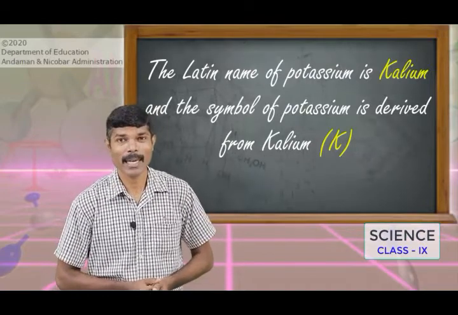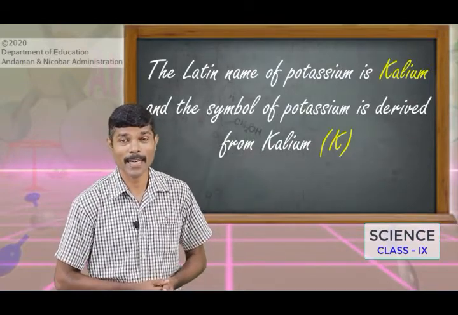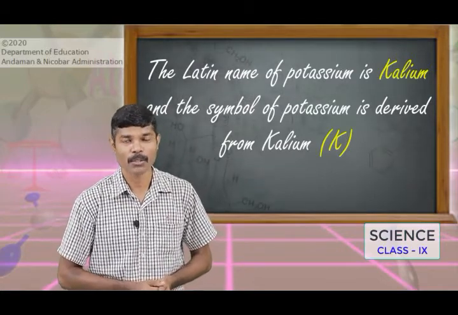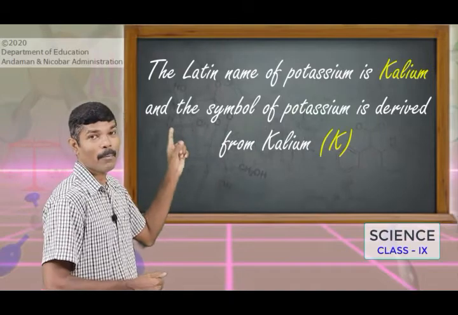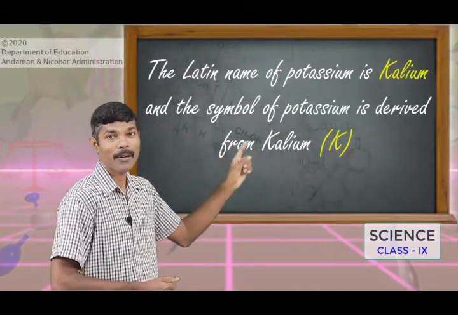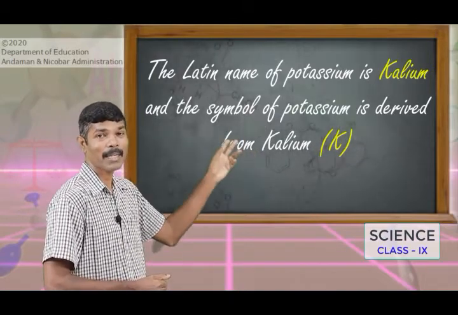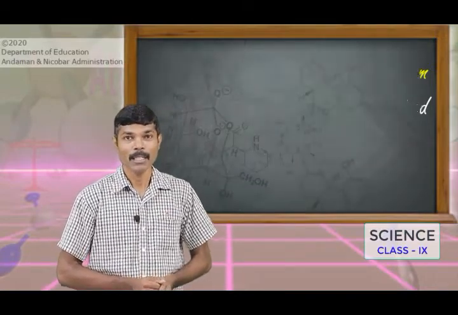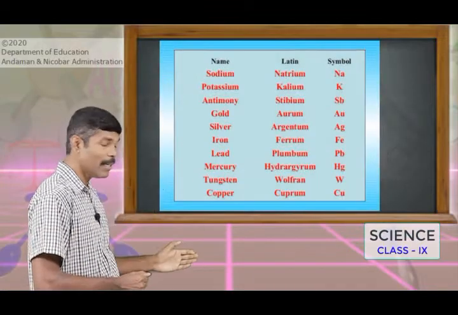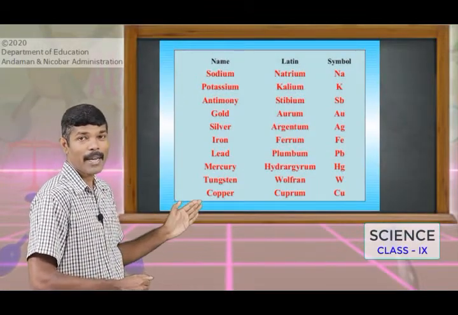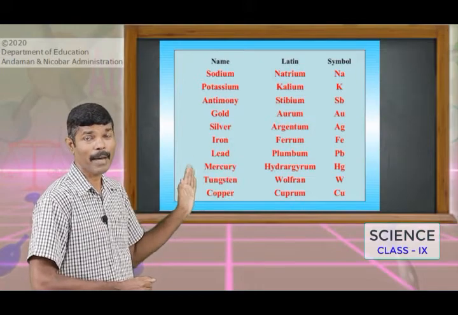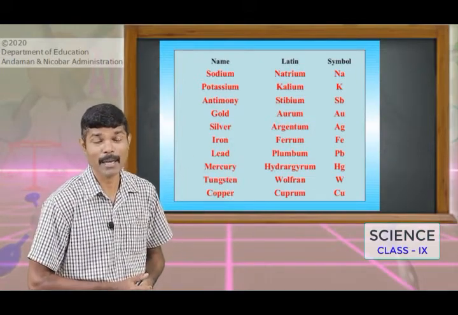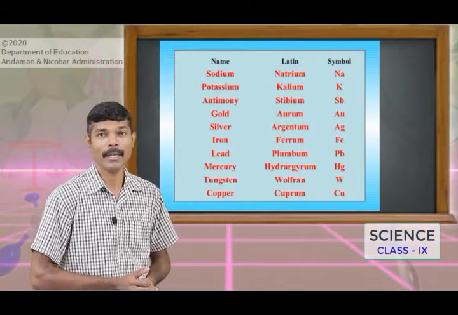The original name of potassium is kalium, and the symbol for this element is derived from the Latin name. So the symbol of potassium is K, not P or some other letters from the English name. Similarly, some other elements are given in the table with the English name and the Latin name, and you can find here that the symbols are originally derived from the Latin names, not from the English names.